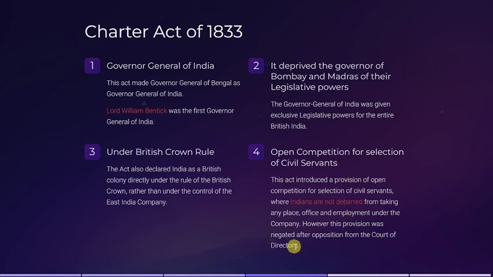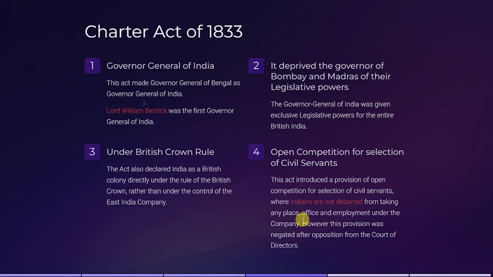So who are the Court of Directors? The Court of Directors are the highest decision making body of the East India Company. I have already discussed in my previous video about the Pitt's India Act of 1784, where I told you that the power of the East India Company was divided by providing a Board of Control.